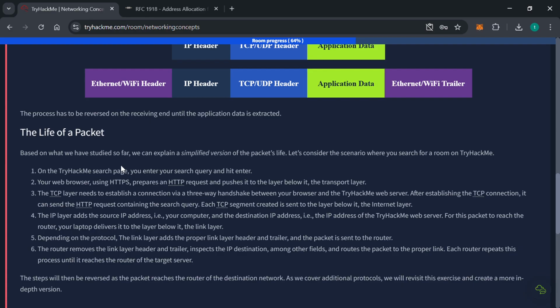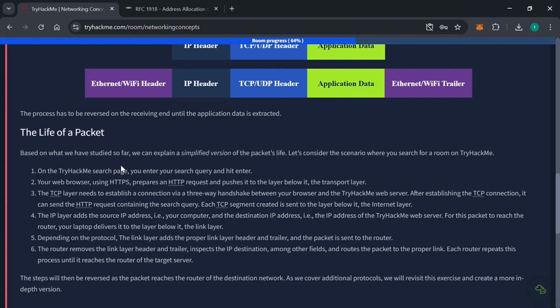For this packet to reach the router, your laptop delivers it to the layer below it, which is the data link layer. Depending on the protocol, the link layer adds the proper link layer header and trailer, and the packet is sent to the router. The router removes the link layer header and trailer, inspects the IP destination among other fields, and routes the packet to the proper link.